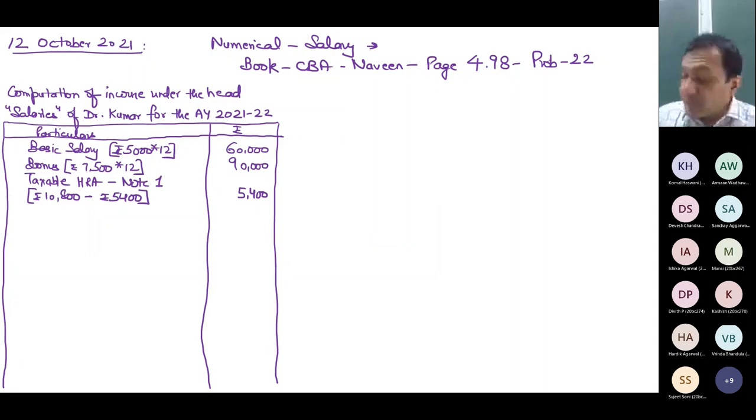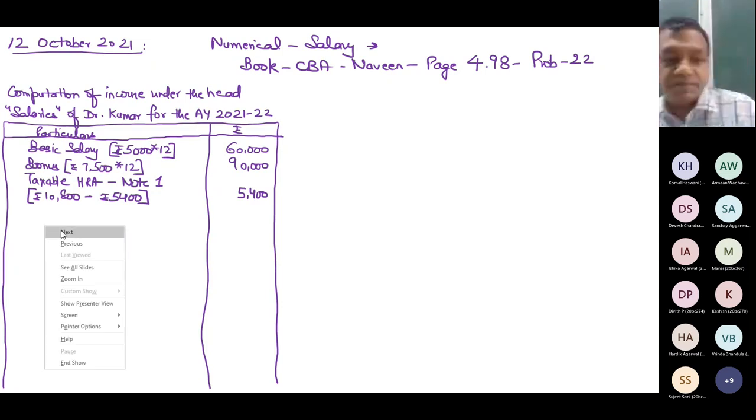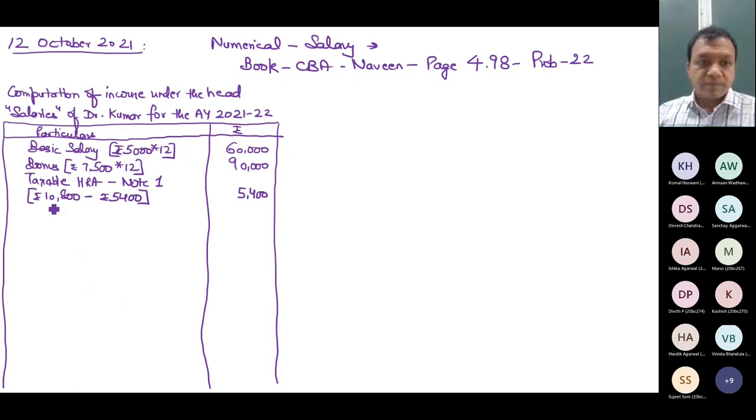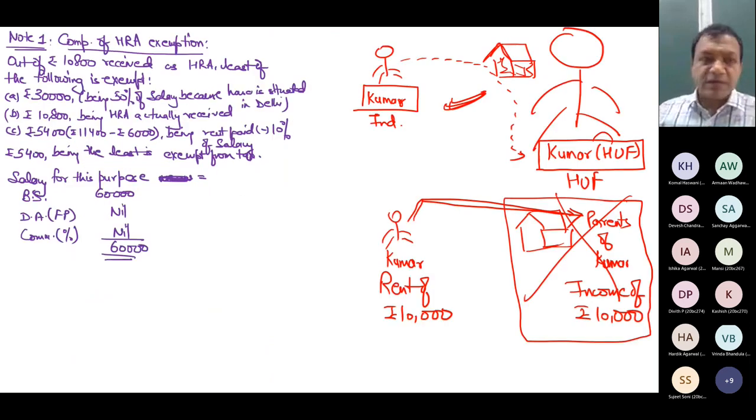The company has provided him a car. Now it is a perquisite in respect of car. Without driver, having engine capacity less than 1.6 liter, recovers 100. Can you tell me the answer? What is the value which I will tax? Note 2. Can you tell me the answer?